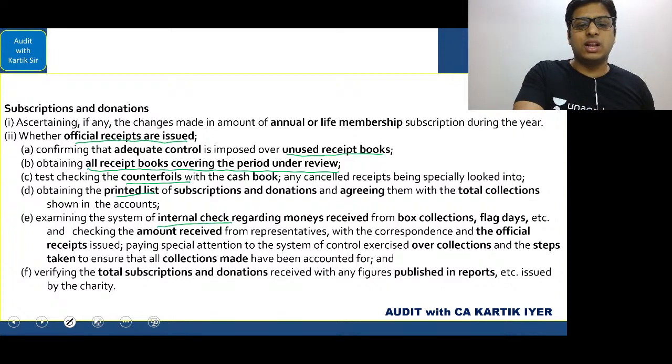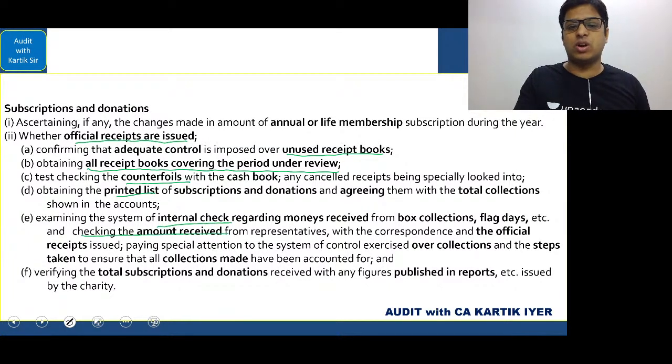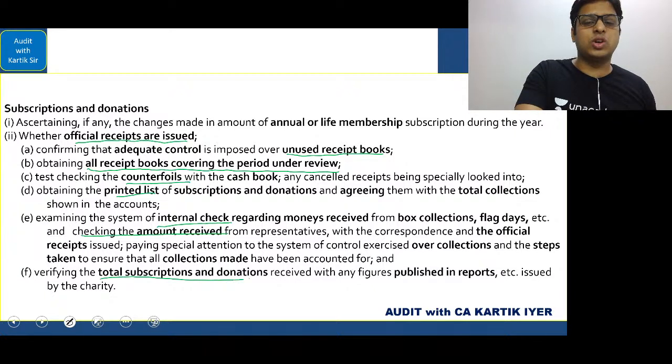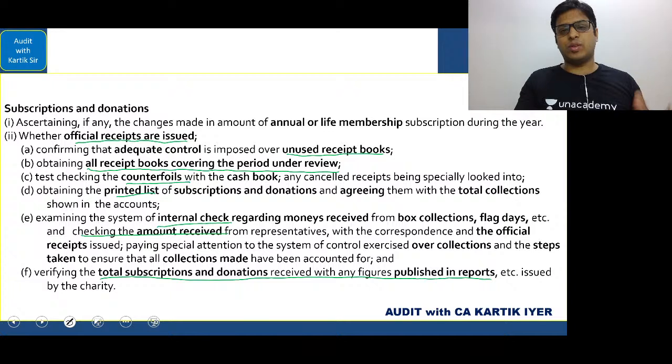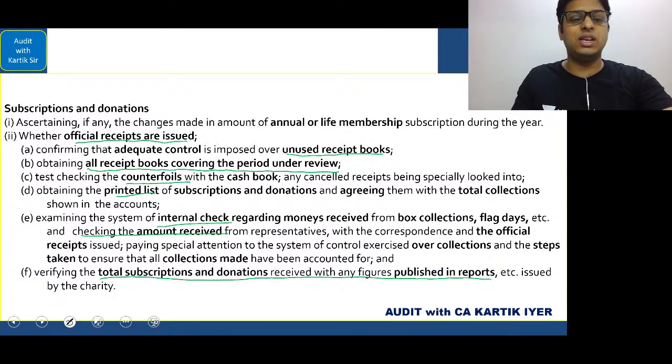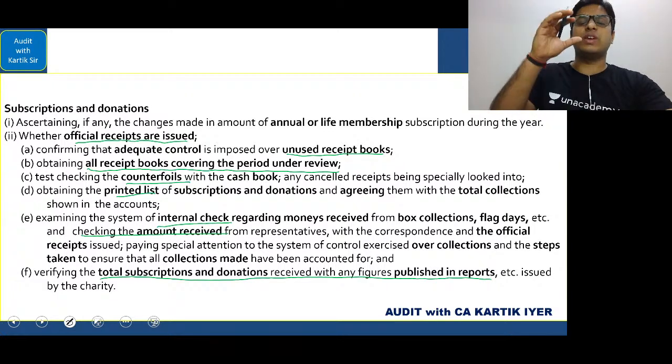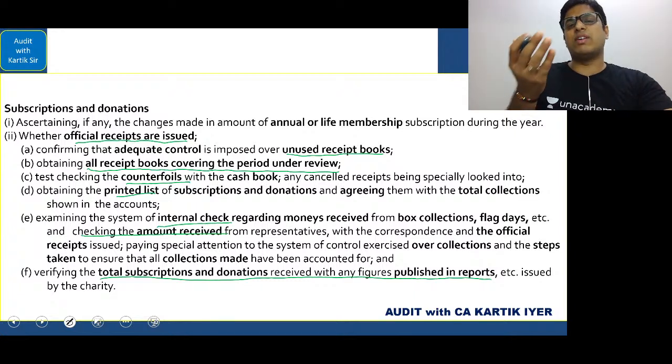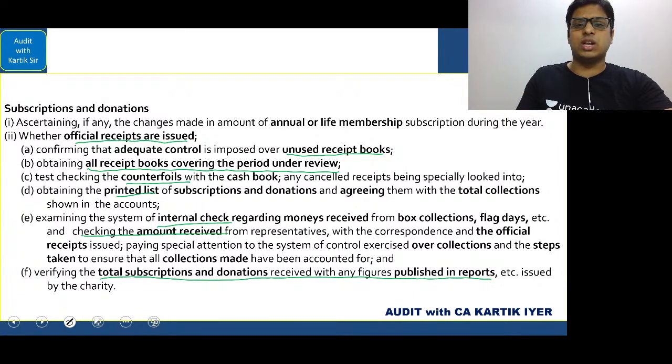And finally, they have written the last point. Internal check has to be done and checking the amount received, whether it is properly received or not. Finally, total subscriptions and donations received with any figures published in reports, etc. should be checked. These are the areas that we had seen in the class itself. They had asked, we had done the entire answer. Even if they would have asked you the entire charitable institution answer, I'm very sure you would have been in a very comfortable position to write. So subscription and donation, a simple chunk of the answer was asked, so you should be able to write it in the examination.